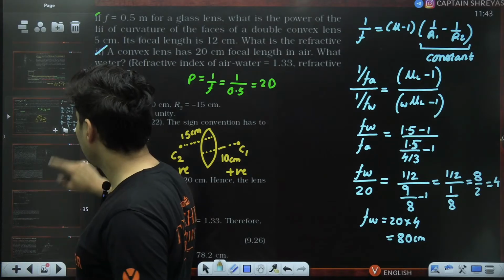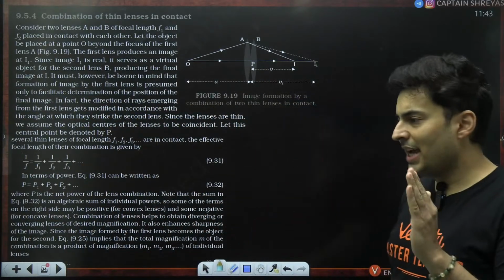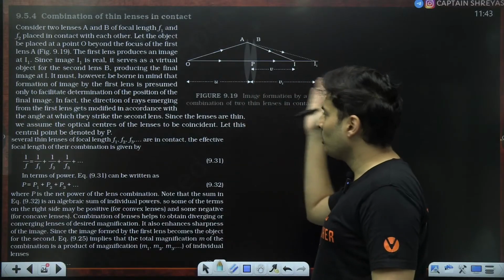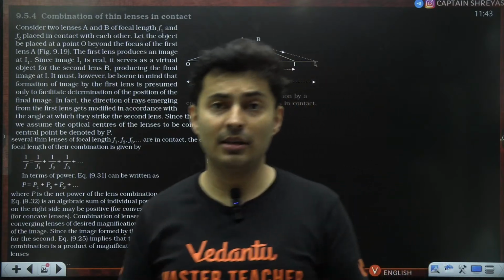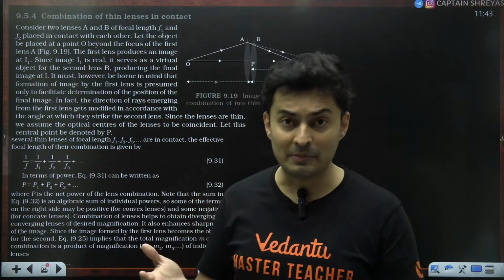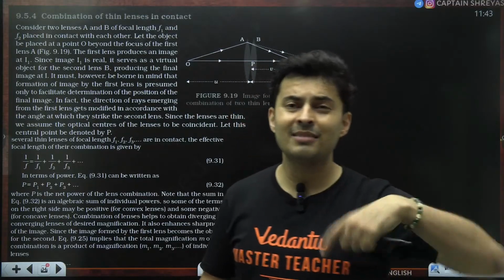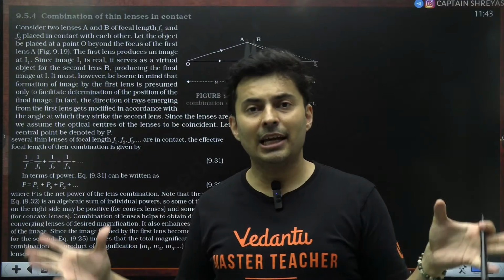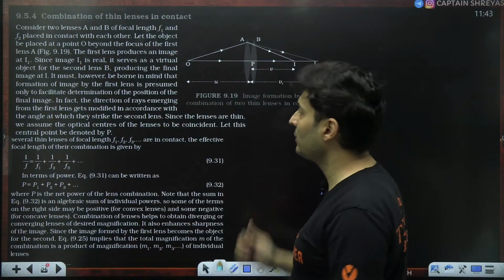Moving on to the next concept, combination of lenses. Imagine two or more lenses are touching each other. When two or more lenses are touching each other, we cannot do this. We'll use the first lens, find where the image is, then make that image the object for the next lens and find where the image is, then make that image the object for the next lens and find where the image is. It will be a repetitive process. I don't want to do that. Instead, can we combine all the lenses into one single lens when multiple lenses are in contact?